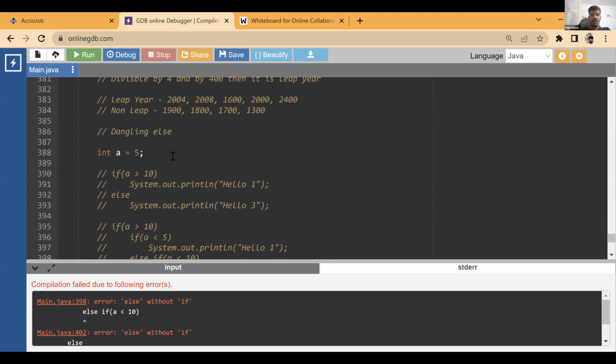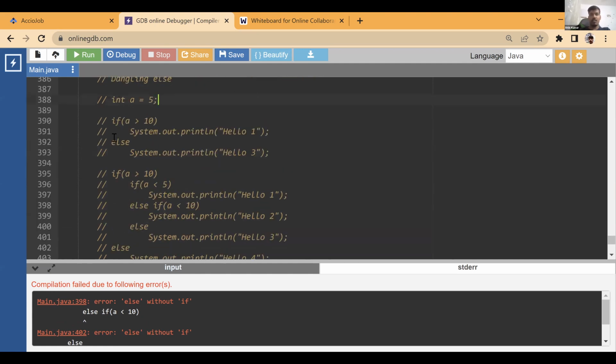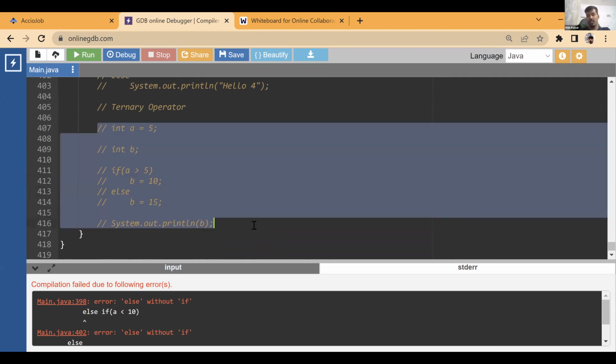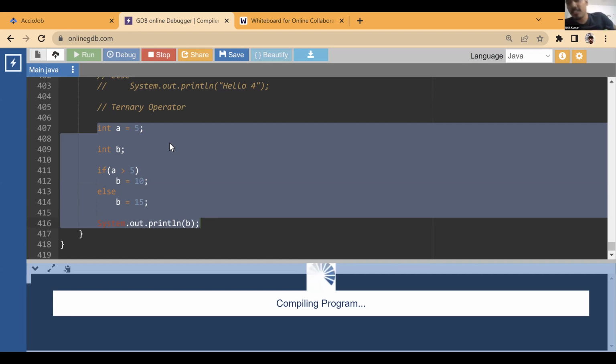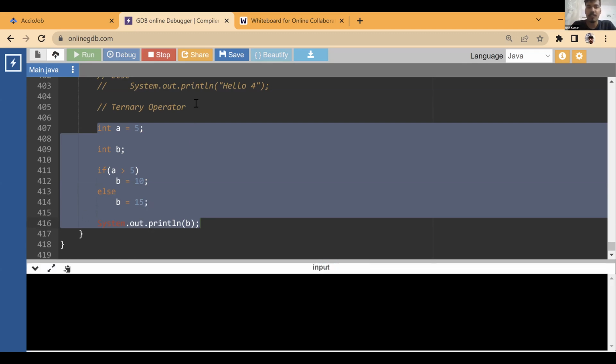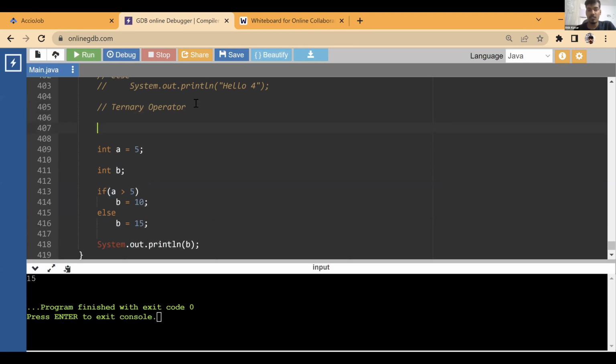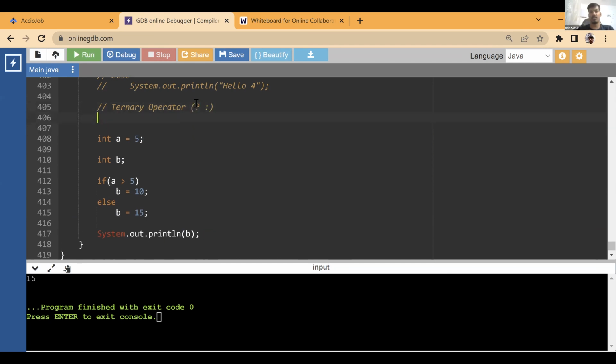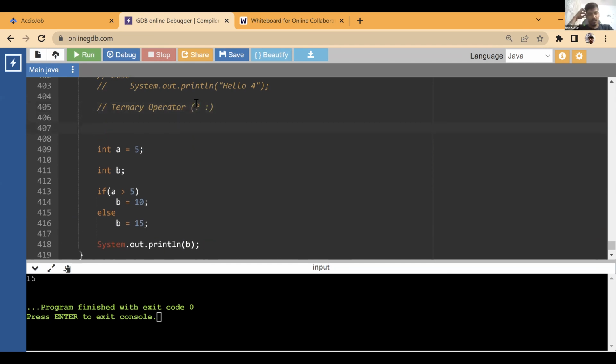Okay, let's move forward. Now in case of ternary, this is how we do it using if else, right? So we write if a is equal to this, if this condition is satisfied do this, otherwise do that. Now we have a shortcut way to do this, which we call the ternary operator, or the question mark colon operator, because it uses a question mark and a colon. Okay, so how do we write it?